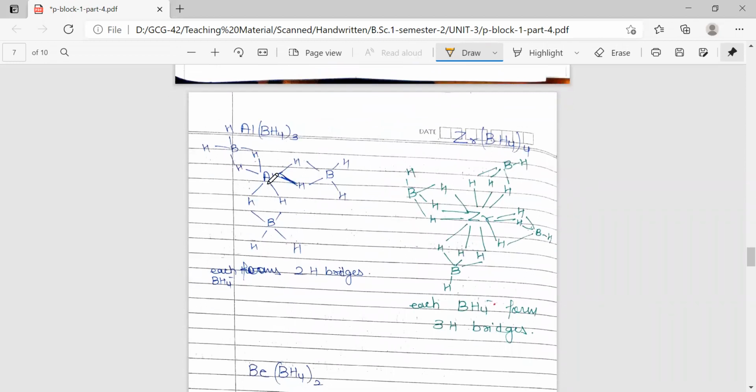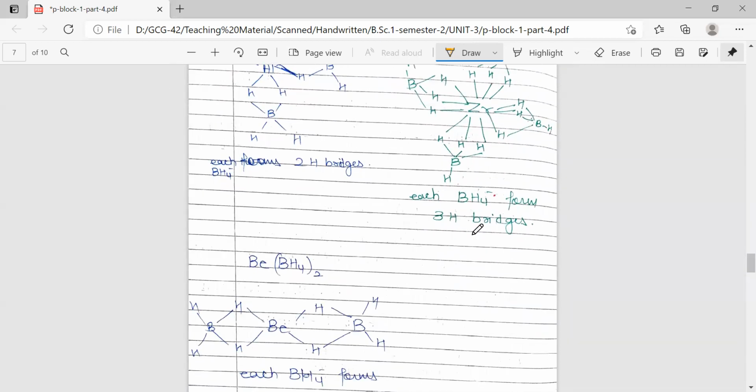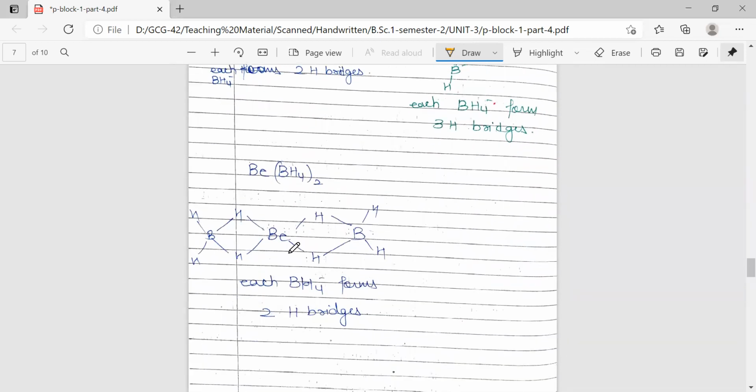Aluminium borohydride: it has aluminium in the +3 oxidation state, and each borohydride has a -1 charge, so 3 borohydrides will be there. Each is making bonds with aluminium. Here aluminium is hexa coordinated, with each borohydride making bonds through 2 hydrogens, so 2 hydrogen bridges are there for each borohydride. In the case of zirconium, it is the tetraborohydride of zirconium. Here each borohydride is forming 3 hydrogen bridges, and in the case of beryllium, each borohydride is making 2 hydrogen bridges. So this is how these structures are.